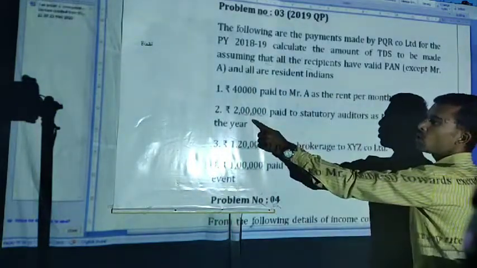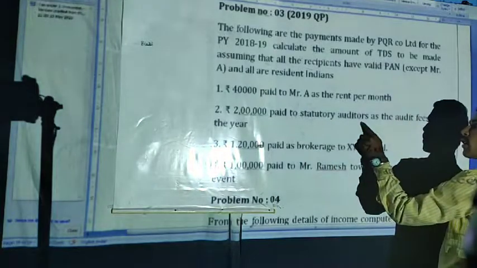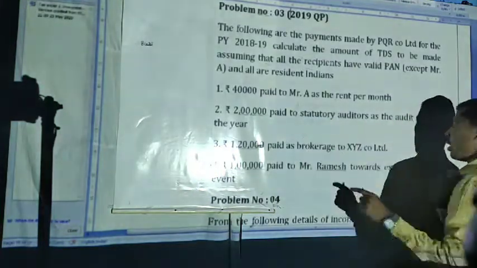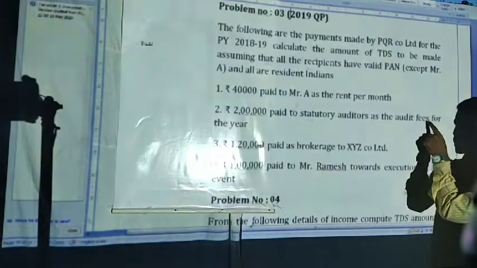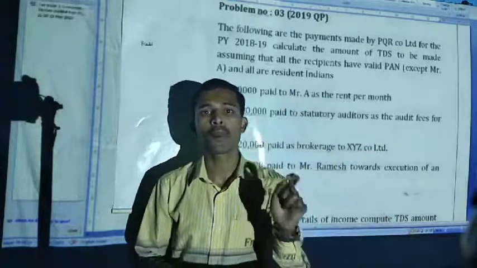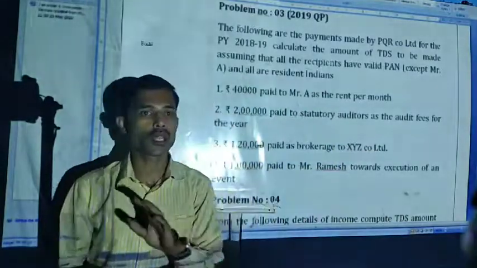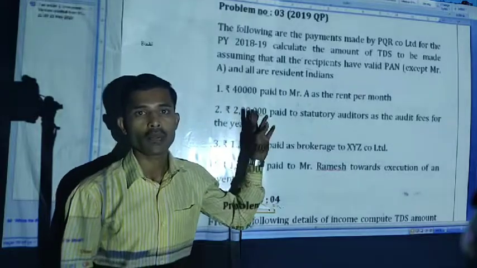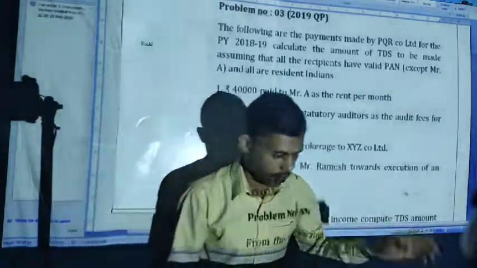Next, 2 lakh paid as statutory auditor fees. Audit fees for the year. It is a professional fee; up to 30,000, no TDS, but here the amount is 2 lakh, then it will attract TDS, right.